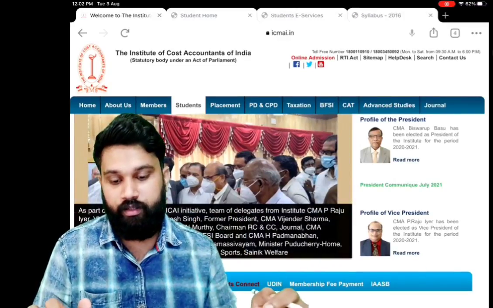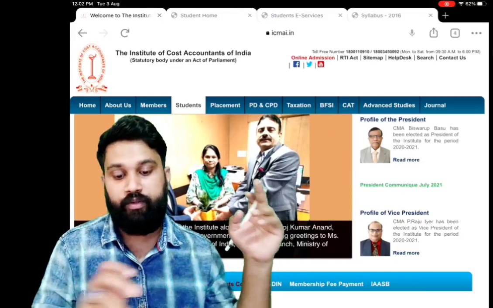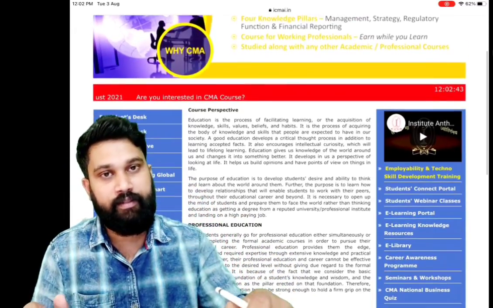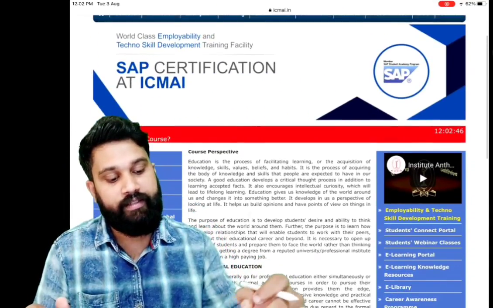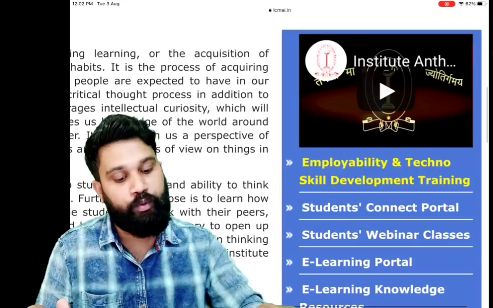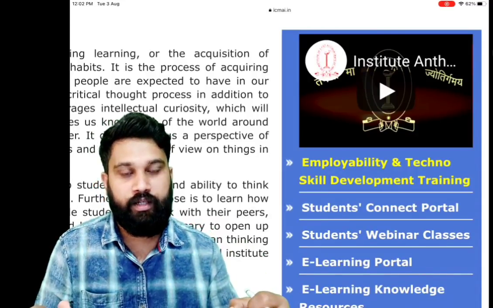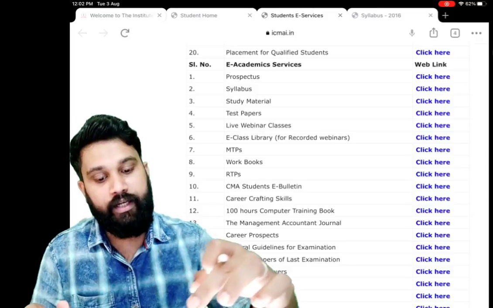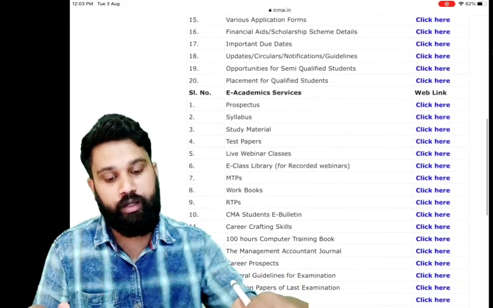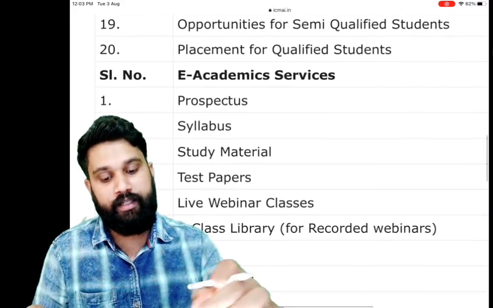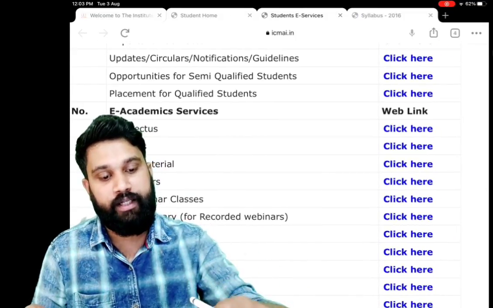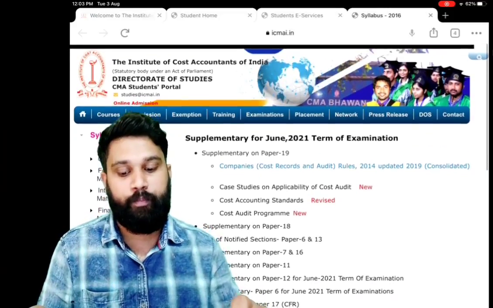In the top tab, home, about us, member. After that you can see a students tab. Click there, and you will get a window like this. From here, on the right side of your screen, there is the Students Connect portal. You just click that, then a new window will open like this. From here you scroll down to study material. Here you can see study material. Then click there on study material. Then this window will open.